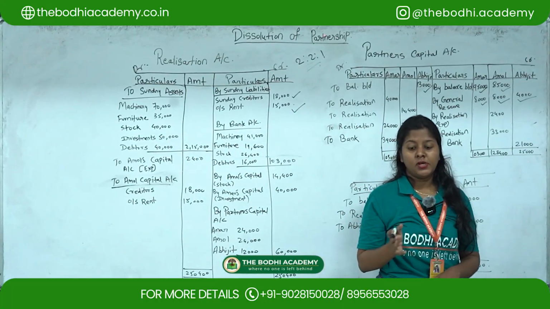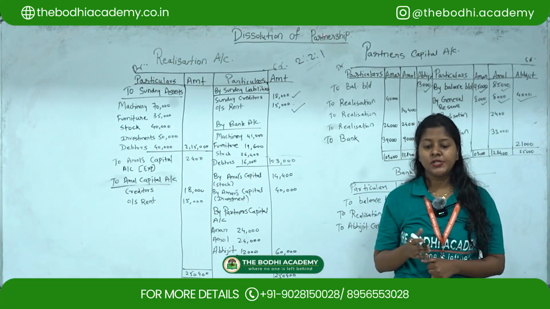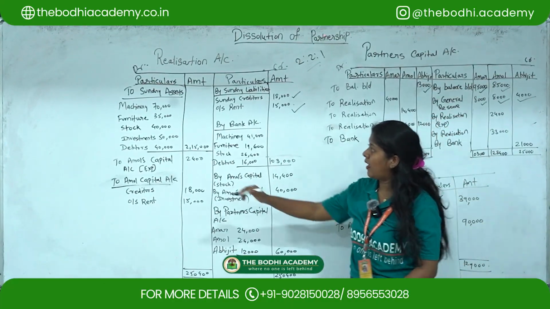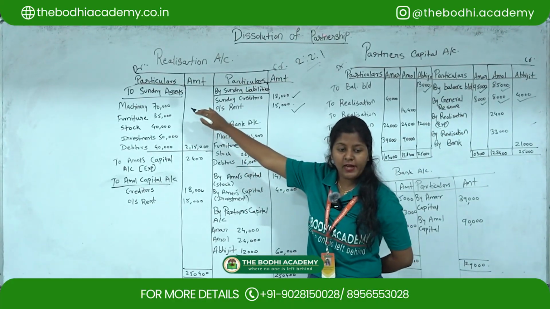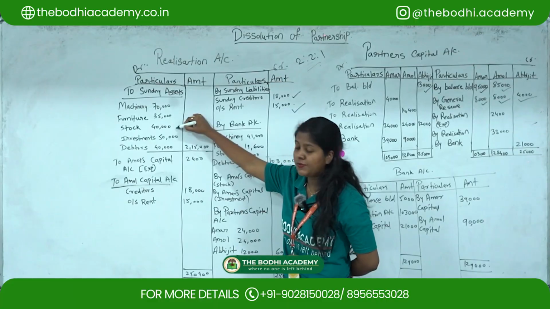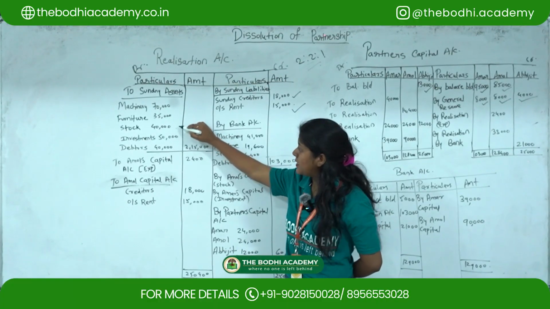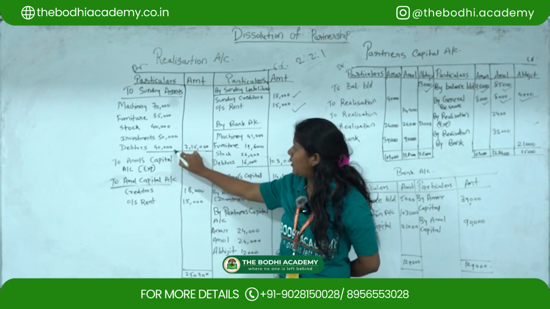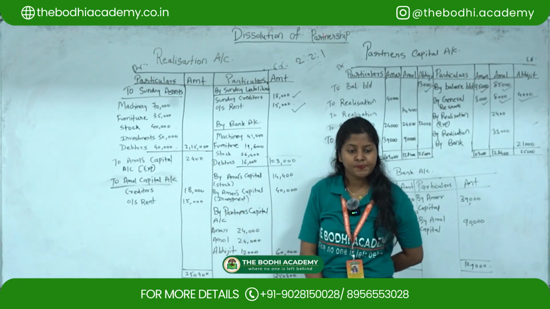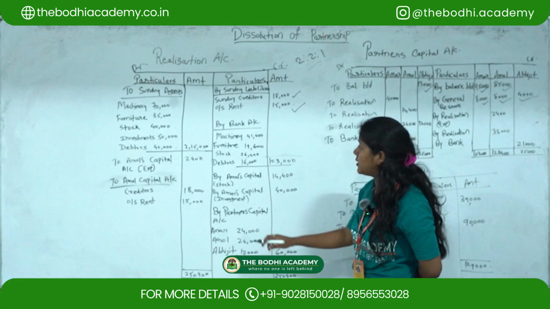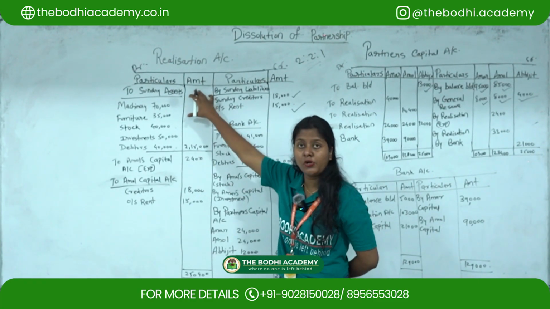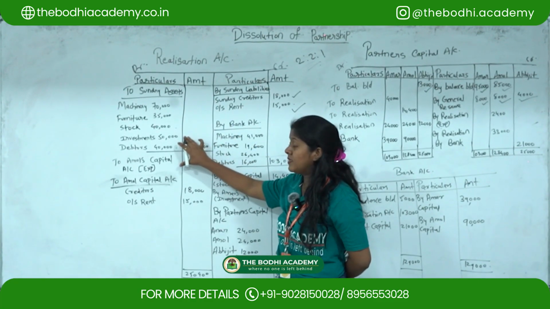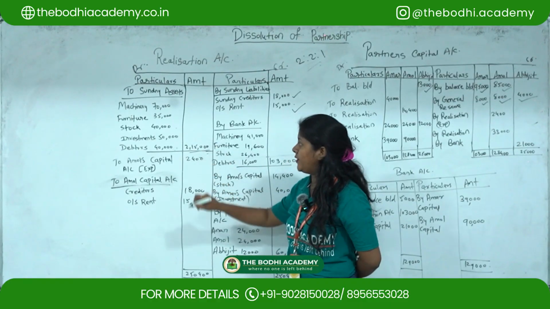Then now we'll move to the asset part. Machinery is 70,000, furniture 35, stock it's 40,000, then investment 50, debtors directly they have given the amount as 40,000 here. So you have to calculate total sundry asset, which comes to 2,15,000.